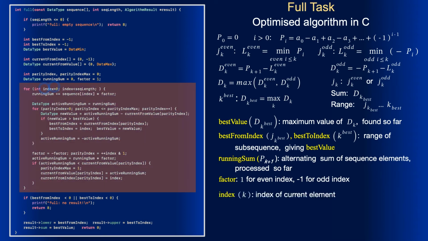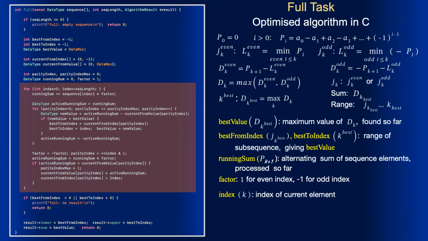The loop with index from 0 up to sequence length -1. At start, the running sum is 0 corresponding to P0 and the factor is 1. In the loop, we add to the running sum current element of the sequence multiplied by the factor. This makes running sum equal to P with the following index. So again there is a shifted index as in case of light task. After that, the value of factor is changed to its opposite.